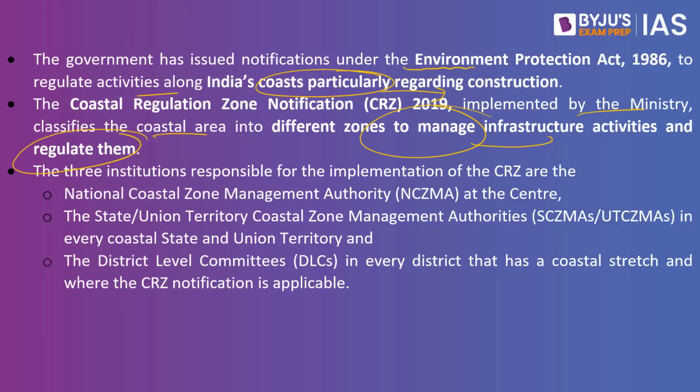The three institutions responsible for the implementation of the CRZ are, at the national level, the National Coastal Zone Management Authority at the center. At the state and union territory level, we have a state or union territory Coastal Zone Management Authority in every coastal state and union territory, and at the district level, we have district level committees in every district that has a coastal stretch where the CRZ notification is applicable.